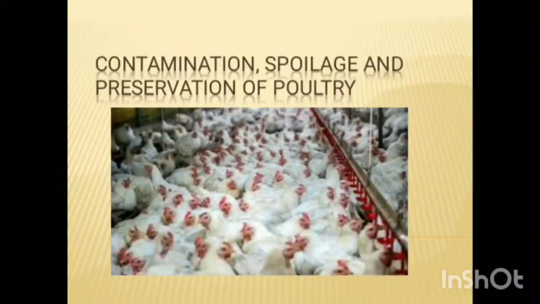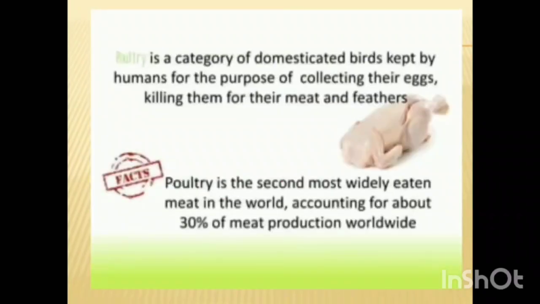Everyone, the topic of the day is contamination, spoilage and preservation of poultry. Poultry are domesticated birds kept for human purposes of collecting their eggs, meat and feathers, including chickens, turkeys, ducks, geese and other birds. Poultry farming, the practice of raising the birds, is a significant part of the global food industry, providing a vital source of protein. Poultry is the second most widely eaten meat in the world. Thirty percent of the meat produced worldwide is poultry.